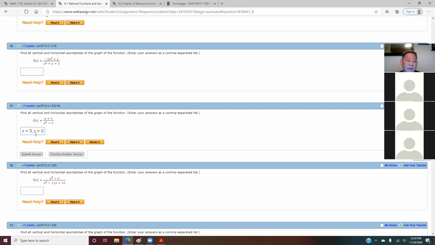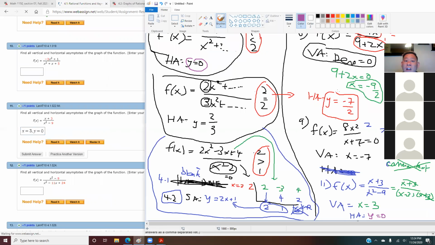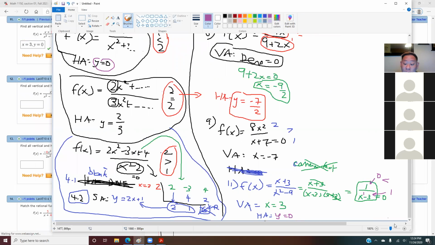So be careful with this one, especially the factoring here. A lot of students forget to do this factoring, like number 11 here, forget to factor it. And that was why you got a wrong answer. A lot of students get x equals to 3 and x equals to -3. This is wrong because of the cancellation of the common factor.